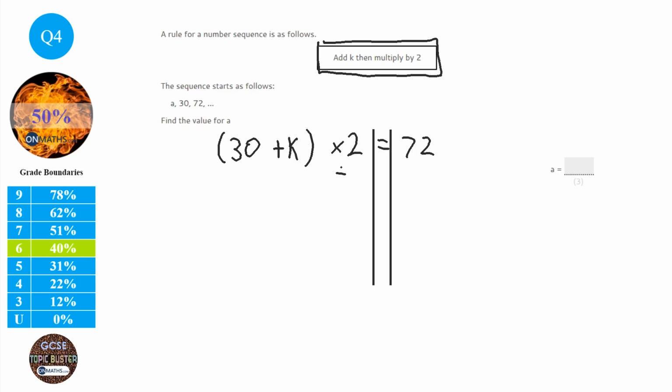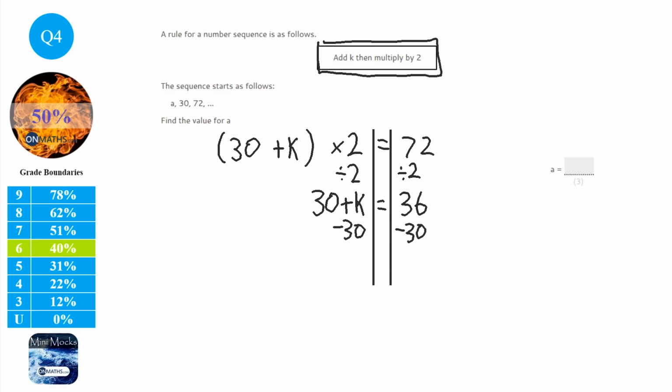So I'm going to start off by dividing both sides by 2. So we've got 30 plus k equals 36. And then we're going to take away 30 from both sides. We've got k equals 6. Okay, so now I'm going to have to work backwards.